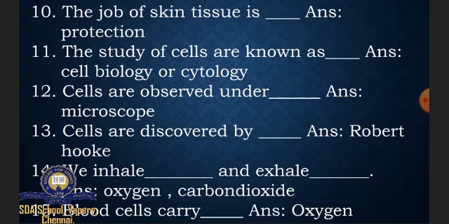Then Robert Hooke, R-O-B-E-R-T, Robert Hooke, H-O-O-K-E, Robert Hooke. So we inhale oxygen, O-X-Y-G-E-N, oxygen, carbon dioxide, C-A-R-B-O-N-D-I-O-X-I-D-E, carbon dioxide. So don't write the short forms of oxygen and carbon dioxide, O2 and CO2. You should write the full words. You should write oxygen and carbon dioxide. Then the 15th spelling is oxygen, O-X-Y-G-E-N, oxygen.